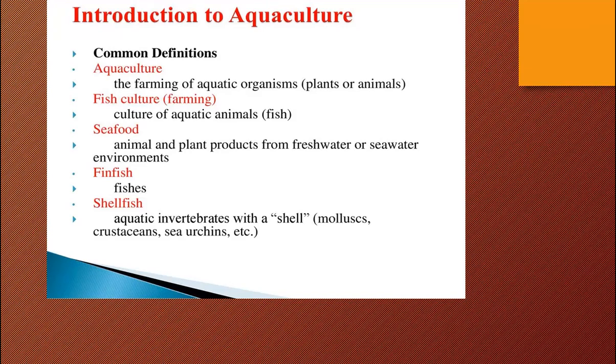And we come across two terms. One is finfish, that is the normal fish that we know. Another one is shellfish. Shellfish are invertebrates. What are they? Aquatic invertebrates with a shell. Examples: mollusk, crustacean and sea urchin. I repeat, mollusk, phylum Mollusca, crustacean, phylum Arthropoda, and sea urchin.